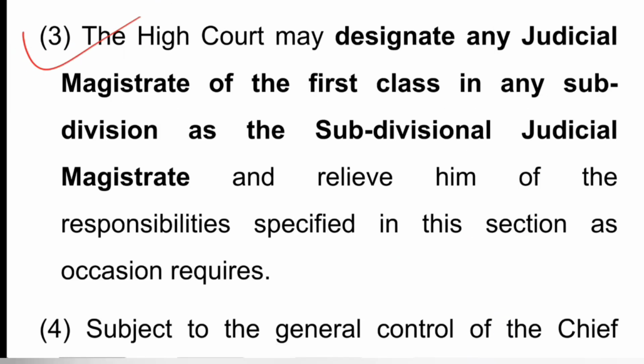Then subsection 3 says the High Court may designate any Judicial Magistrate of First Class in any subdivision as the subdivisional judicial magistrate and relieve him of the responsibilities specified in this section as occasion requires. So this is a new provision, that a JMFC can be a subdivisional judicial magistrate. There was no such provision earlier.